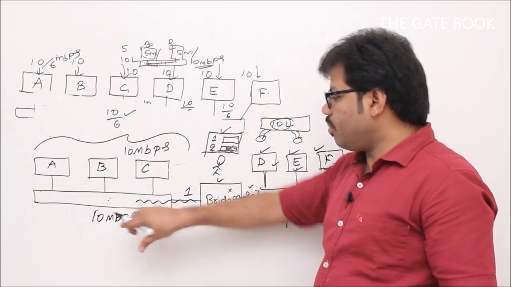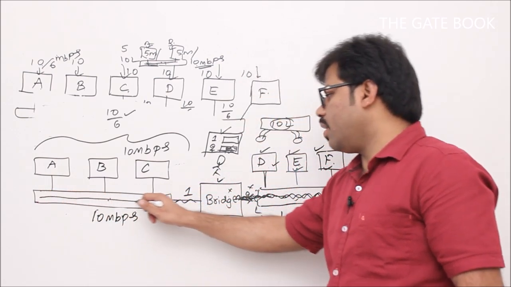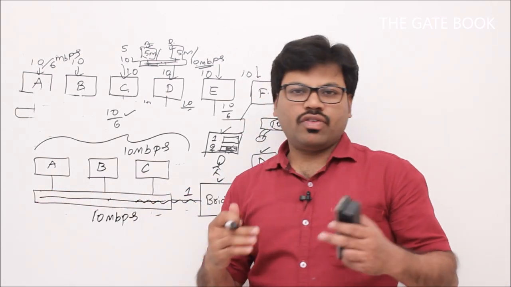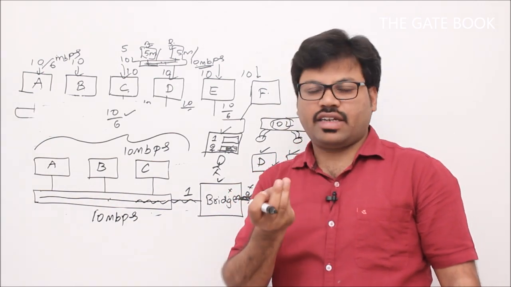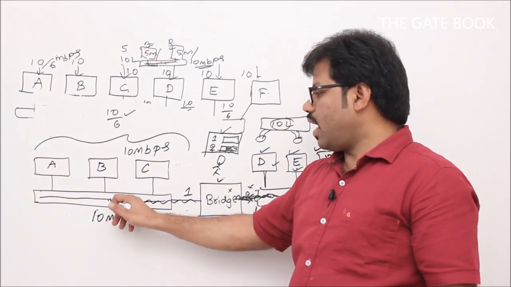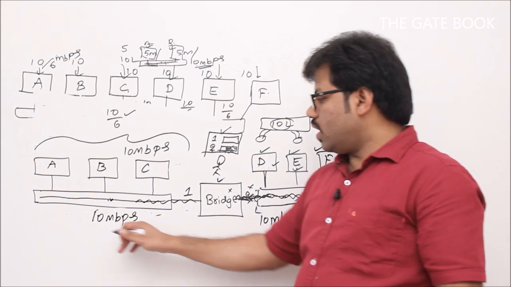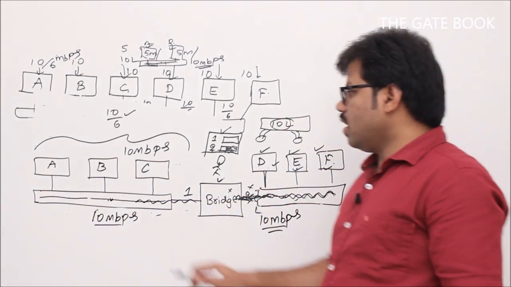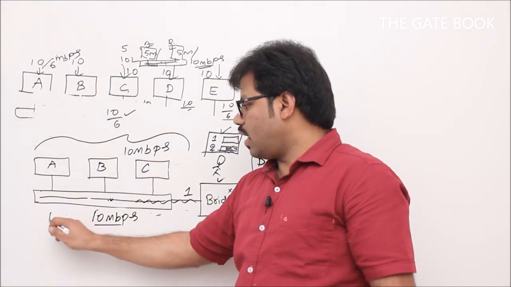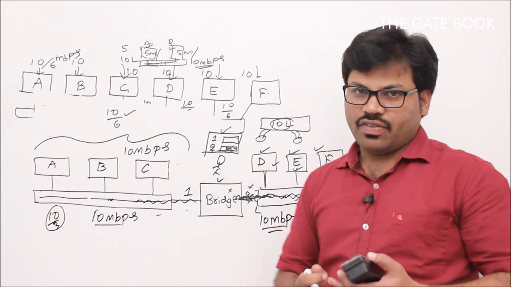The channel is mainly built of copper cable, and that copper cable has some bandwidth capacity, meaning how many signals it can take per second. Bandwidth depends on that, not on the length of the cable. So this channel's bandwidth is 10 Mbps, here also 10 Mbps, but here only 3 people are using it, so on average everyone gets 10 by 3 Mbps bandwidth.